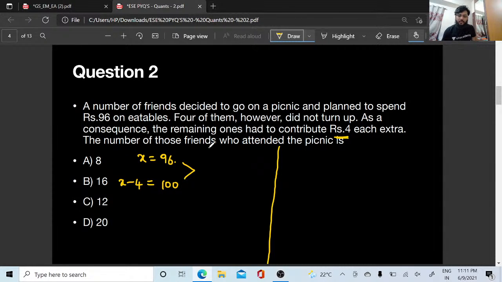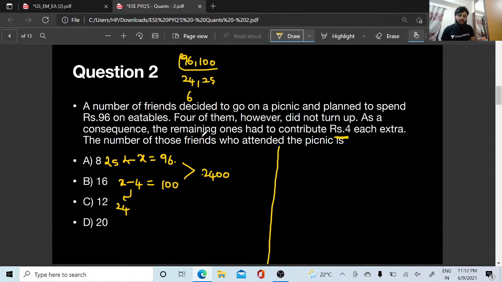96 and 100, what is going to be my LCM? If I take 4, 4 24s are, 4 25s are, then again 4 6s are, so 4 into 6 into 25, 2400. So what is going to be the efficiency of X? How much did these people spend? These people spent 2400. So this is 100, so this will be 25 and this will be 24. Okay, and they have told, right?